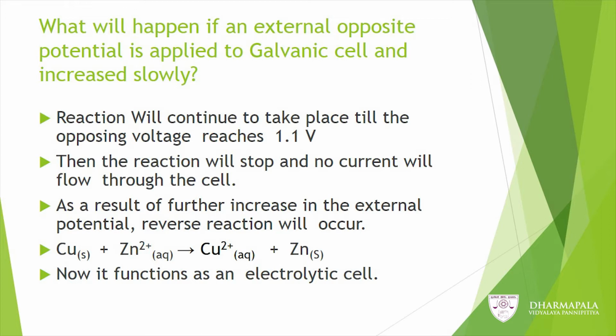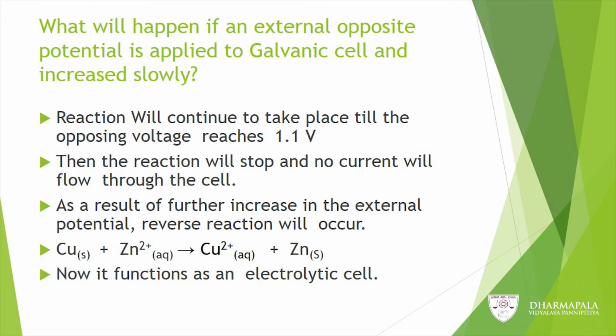Next, let us see what will happen if an external opposite potential is applied to the galvanic cell and increased slowly. The reaction will continue to take place till the opposing voltage reaches 1.1 volt. Then the reaction will stop at 1.1 volt and no current will flow through the cell.